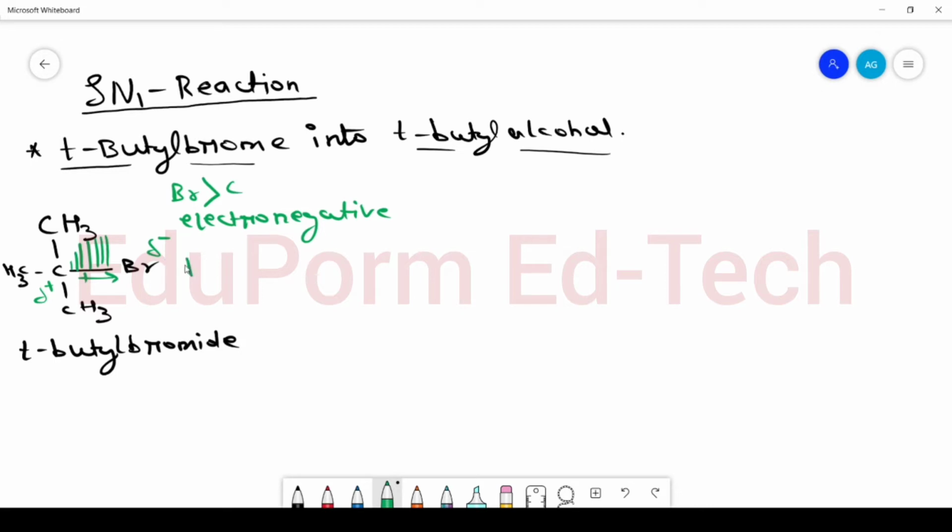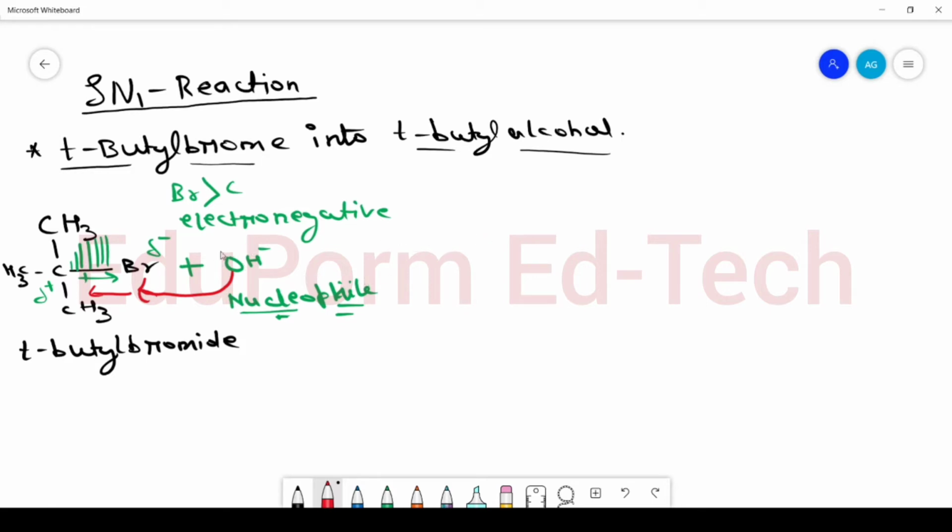So when any nucleophile, that means any species which is electron rich, comes near, what are nucleophiles? Nucleophiles are electron rich species. That is why they are nucleus loving, that means they are positive charge loving. So this nucleophile will have a tendency to attack the partly positive carbon atom of the tertiary butyl bromide.